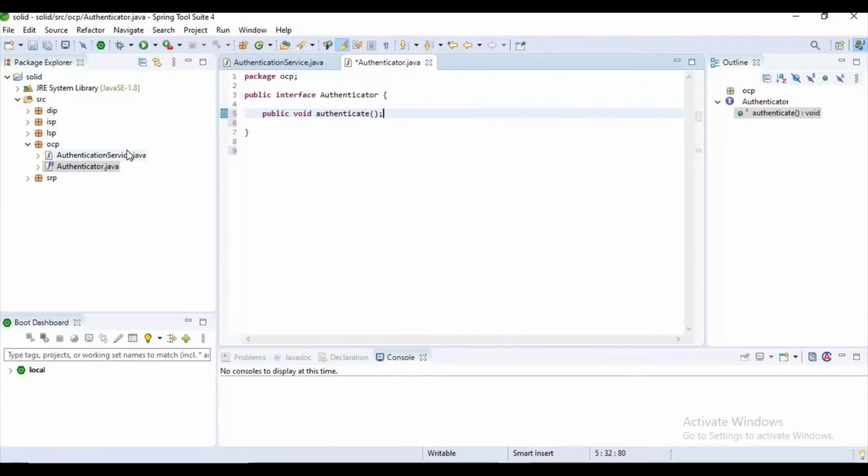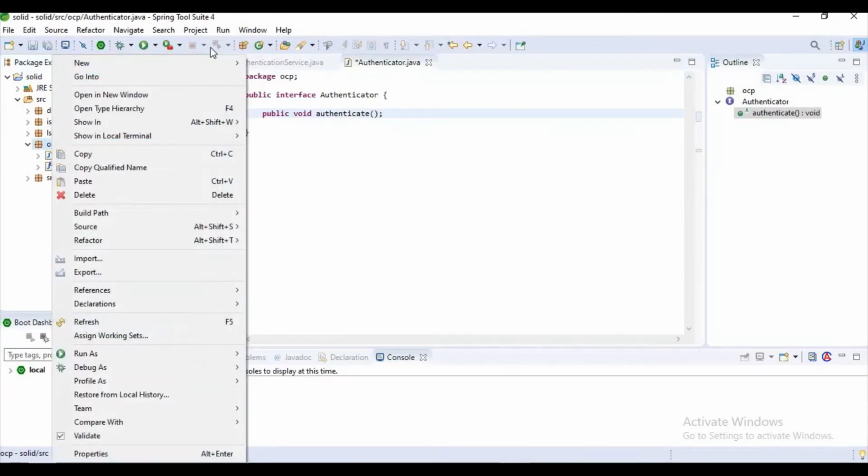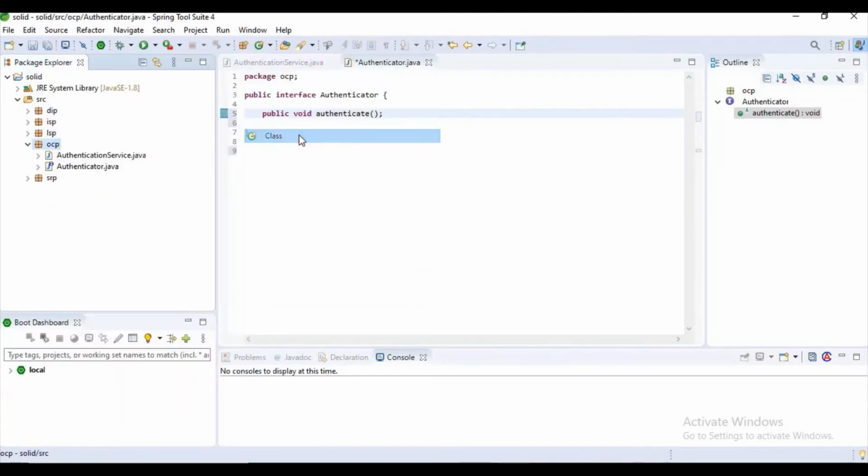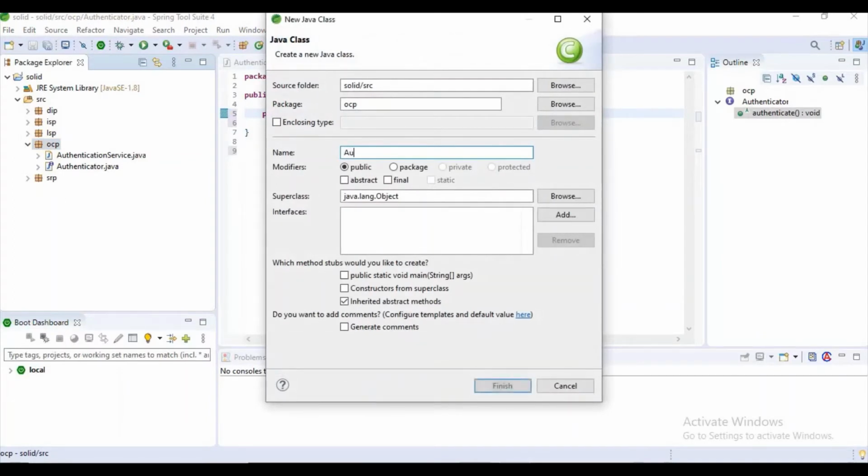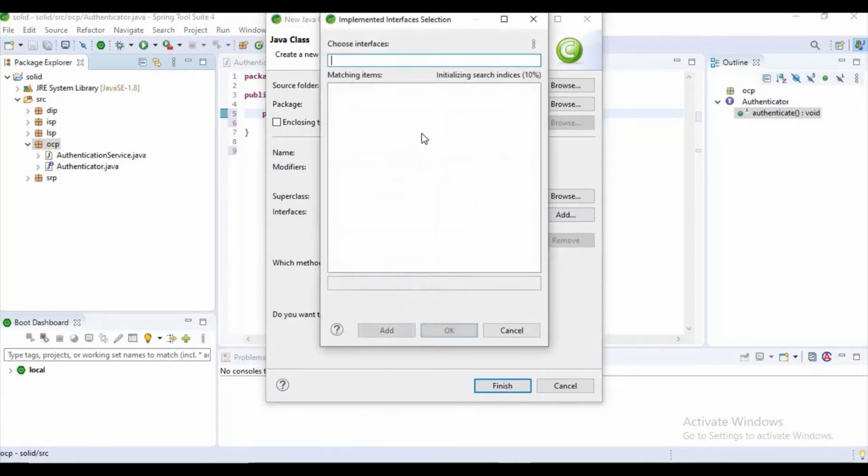Now I want to create some classes. Authenticate by OTP, and I want to add this interface here.